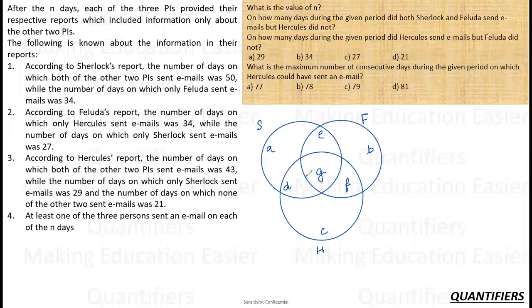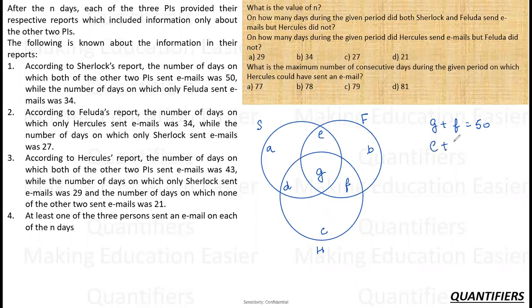It is not saying only F and H, it is saying on these days on which F and H sent emails were 50. So basically G plus F is 50. Okay. While the number of days on only which F sent the email was 34. Now, F and H, the number of days only on which F sent email was 34, which means he's not talking about the days on which H sent email. So which days could F have sent it on? These two are the possibilities, right?